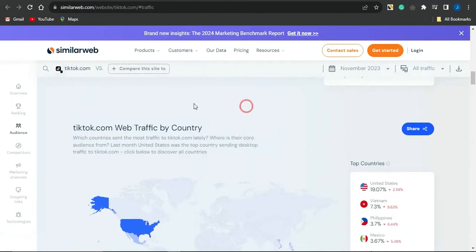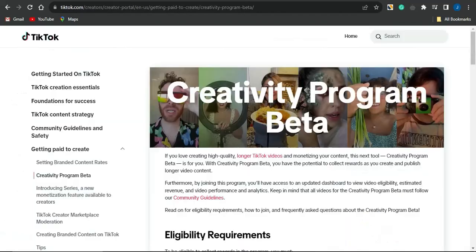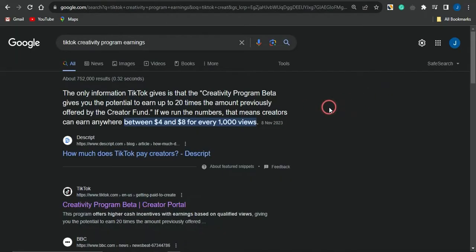You could also check out on Google if you make a quick search about the TikTok Creativity Program, which you can use to earn money. This is a program that rewards creators on TikTok for creating cool content. If you just search on Google for how much the TikTok Creativity Program pays, you can see right here that you earn from $4 to $8 for 1,000 views. That's quite cool. For every 1,000 views, you're going to make $4 to $8.